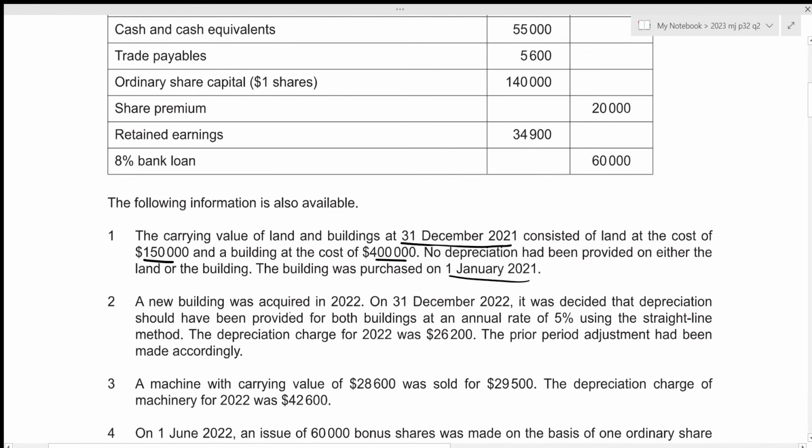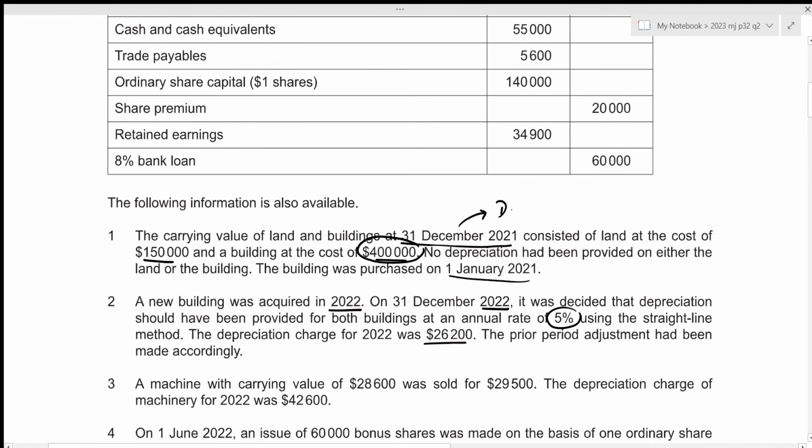Now, a new building was acquired in 2022, and on 31st December 2022, it was decided that depreciation should have been provided for both buildings at an annual rate of 5% using the straight line method, and the depreciation charge for 2022 was 26,200, and the prior period adjustment had been made accordingly. So the prior period adjustment just means the depreciation charge for 400,000 for the year ended 31st December 2021.